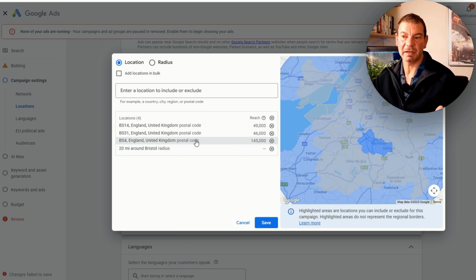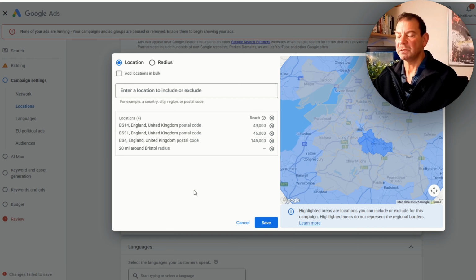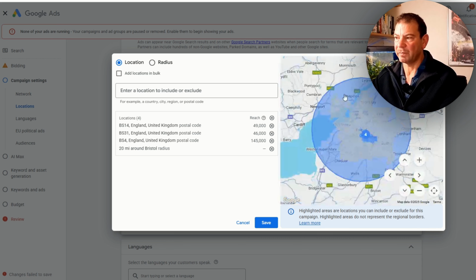And subsequently, if, say, BS14 is getting lots of clicks and impressions but not converting, we can make sure that Google doesn't target that particular postcode. So again, it's just keeping it really granular, making sure that we're collecting as much data as possible. And that's the object of the exercise. We want to collect as much data as possible. So again, I build this out to the 20-mile area or whatever we're targeting, adding as many postcodes as we can to the targeting.